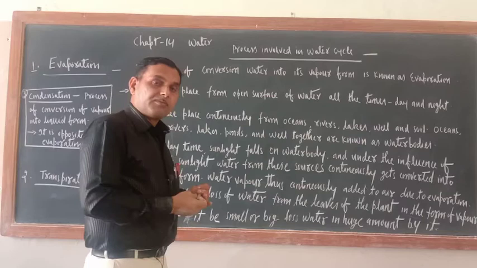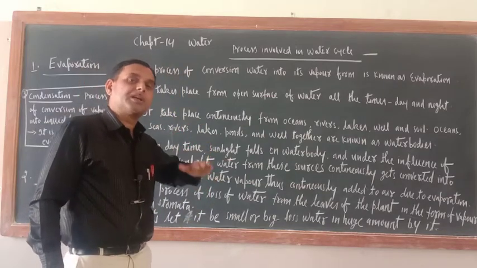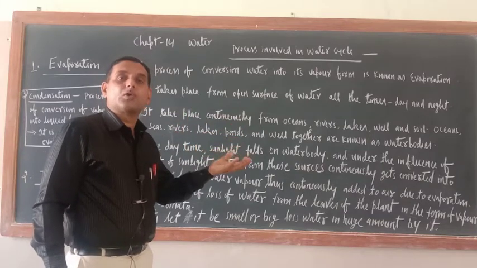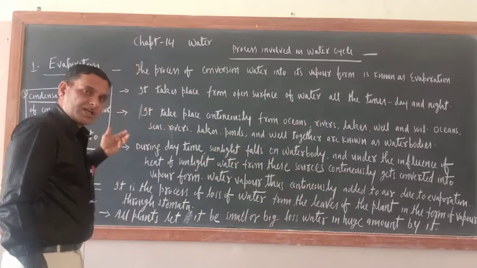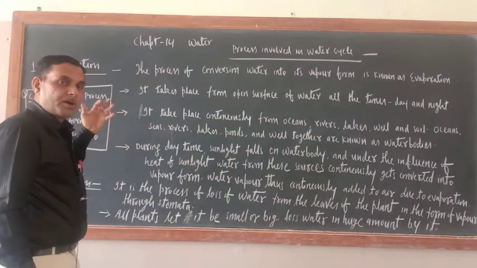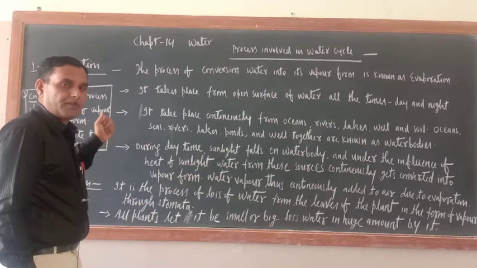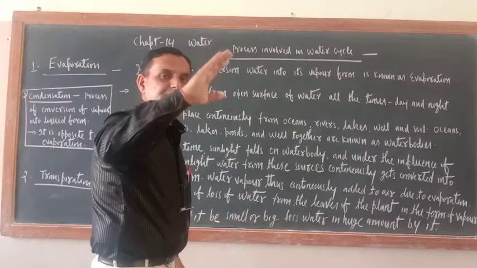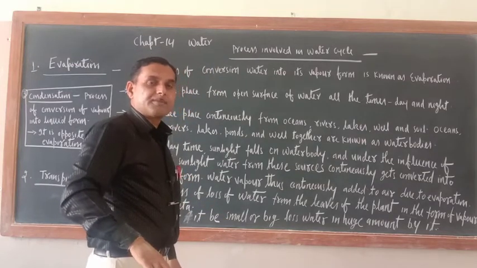Condensation is opposite. Evaporation takes place at a little higher temperature, but condensation takes place at low temperature, in cooling conditions. So what is condensation? It is the process of conversion of water vapor into liquid form. For evaporation, heat is required, and for condensation, heat is released.